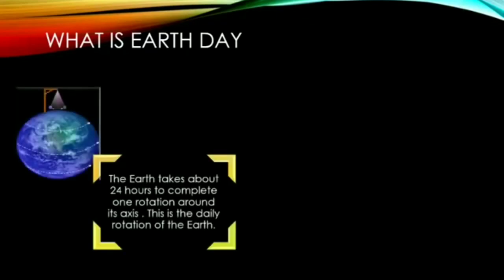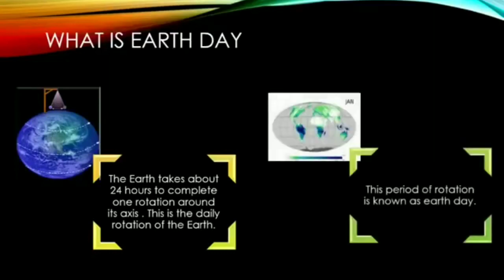What is Earth Day? The Earth takes about 24 hours to complete one rotation around its axis. This is the daily rotation of the Earth. This period of rotation is known as the Earth Day.